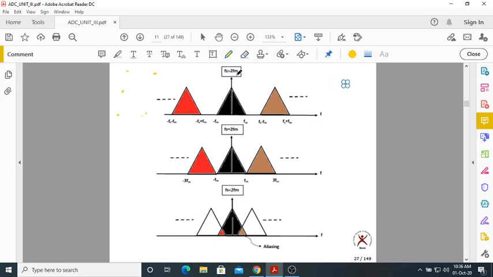Here I have taken some conditions. Please follow these conditions. Very, very important. I will tell you the importance of these conditions later. Observe only the first figure. Now this is the original spectrum, M of f. And what is this? M of f minus fs. Let me show this clearly.